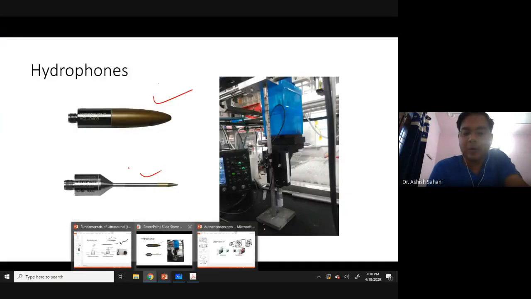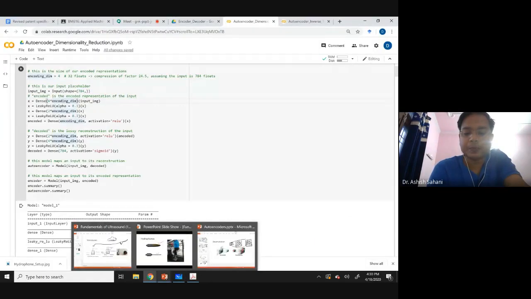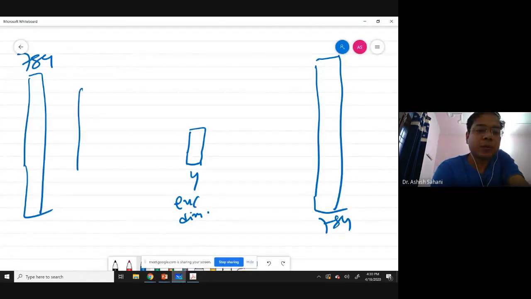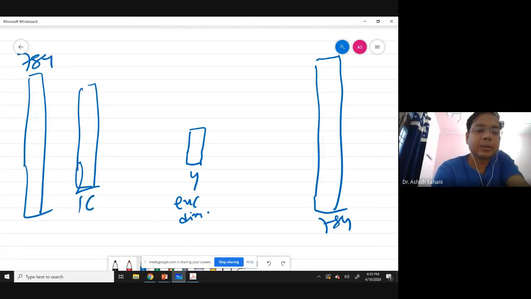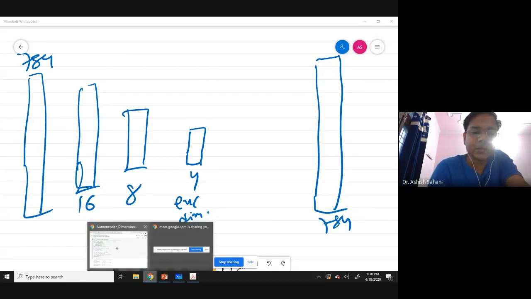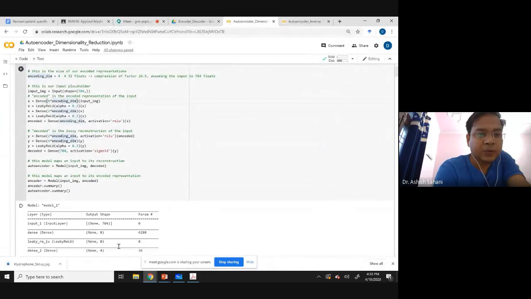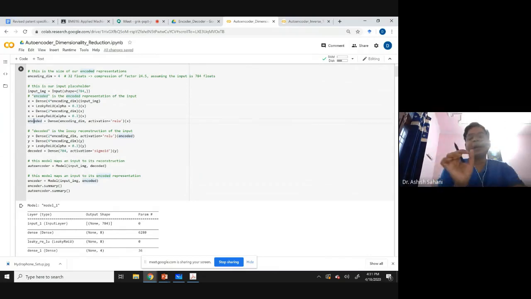So I'll go to 16 from here. From 16, I'll go to 8. From 8 I'll go to 4. I think that is what is written here. So this goes to 4 into encoding dimension. After that I apply a leaky ReLU activation function. After that I go to 8 into encoding dimension, and finally I go to the encoding dimension, and this I term as my encoded values. This is my encoded layer.